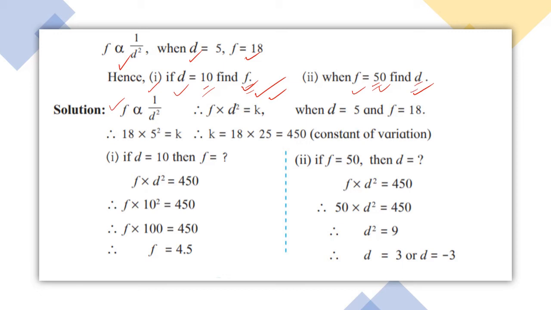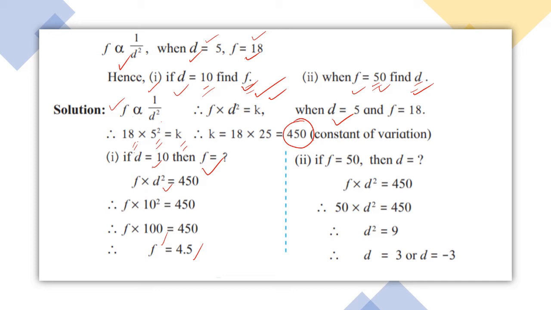But it is very important for us to know one thing. F and d are two data here. From that, d is 5 and f is given as 18. And it is given that f is inversely proportional to d square. Then we will write 18 in place of f, and 5 square in place of d square, which is equal to k. We know that its product will be constant. And the constant over here is 450. Once we got the constant, we are smart now. d is equal to 10 and constant is 450, and we'll find out f by dividing by d square.